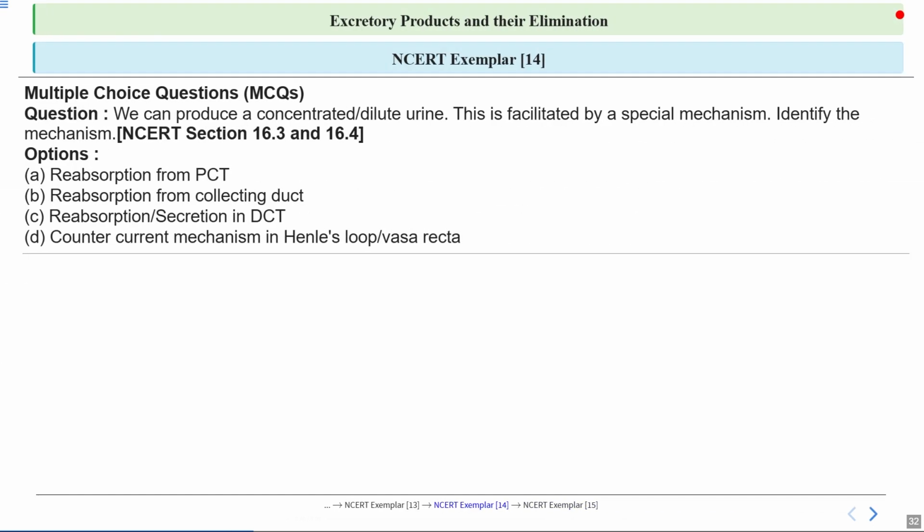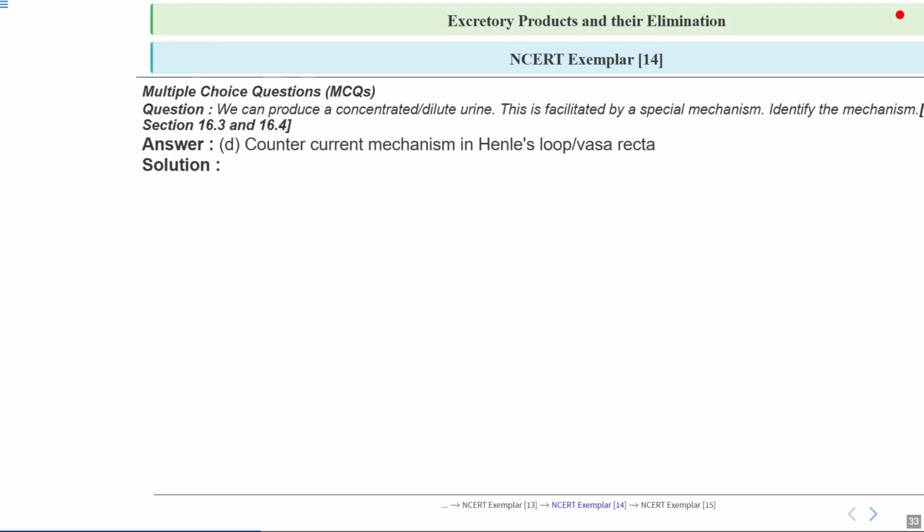Now this is question number 14, and the question is, we can produce a concentrated or dilute urine. This is facilitated by a special mechanism. So we have to identify the mechanism, and we have been given 4 options. So this particular question will cover NCERT section 16.3 and 16.4.